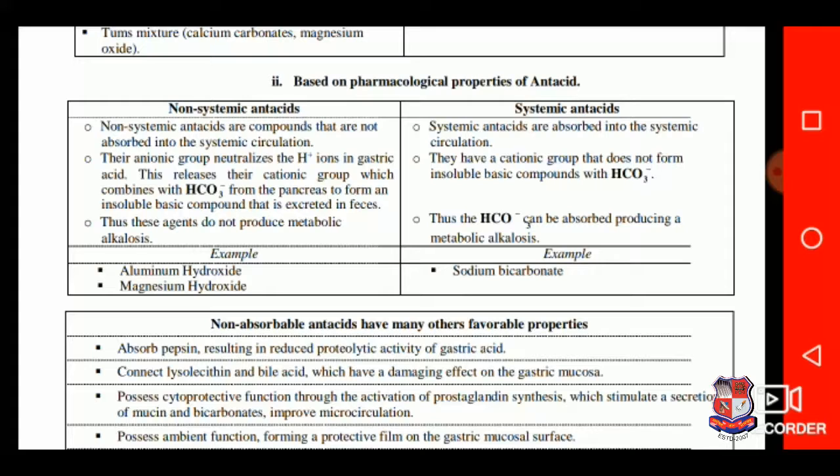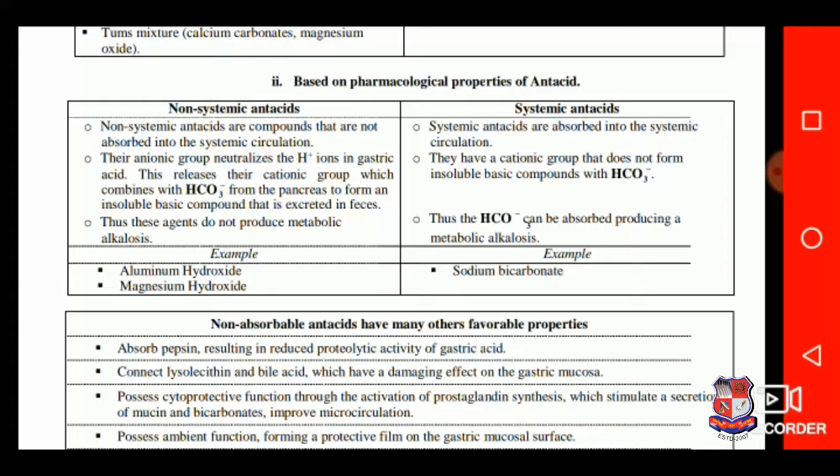Non-systemic antacids: their anionic group neutralizes the H+ ions in gastric acid. This releases their cationic group, which combines with HCO3- from the pancreas to form an insoluble basic compound that is excreted in feces.